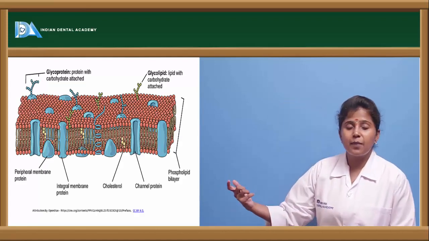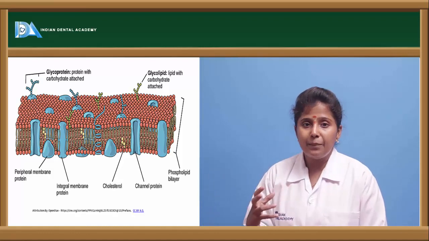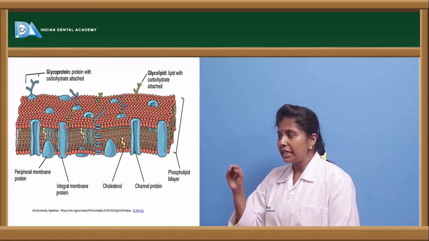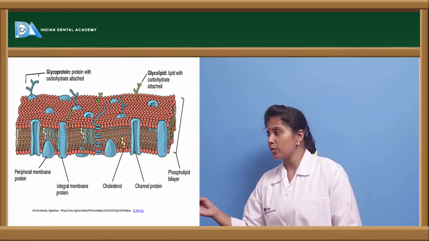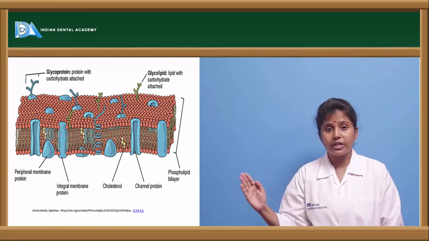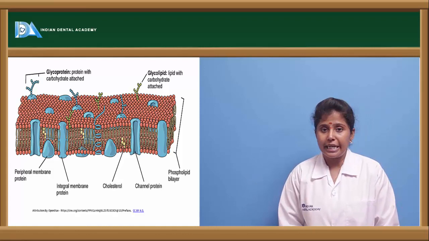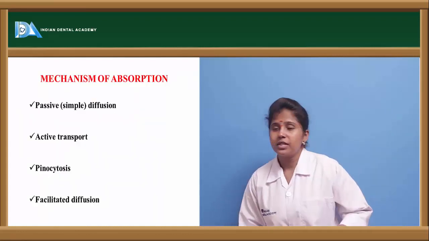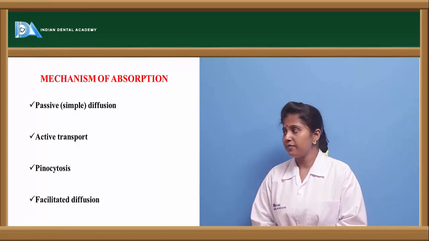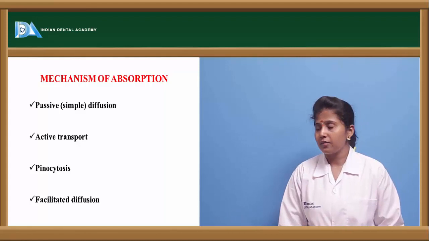So if we see, this is the plasma membrane structure. This plasma membrane is having the phospholipid layer. So it is having lipid structures in it, and it is having integral proteins, peripheral membrane proteins, cholesterol and channel proteins. Through all these proteins, or through all these channels, the ionic molecules or drugs are entering into the plasma membrane. If we see the mechanism of absorption, there are various mechanisms, that is passive or simple diffusion, active transport, pinocytosis and facilitated diffusion.